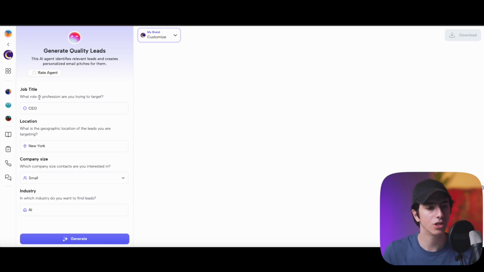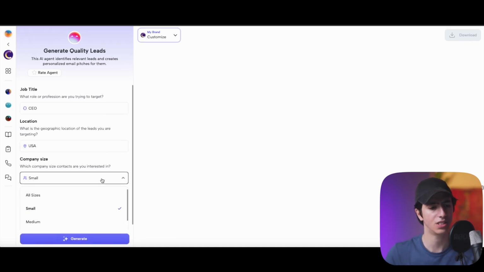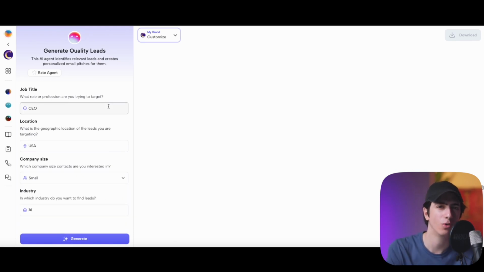Job title: what is the role or profession of the person that you're trying to target? Let's say that we want CEOs. What is the geographic location of the leads you're trying to target? I'm just going to say USA, not New York. Company size: you can choose medium, small, or large. This is how we tweak all of the parameters to make sure that we're targeting the correct people.